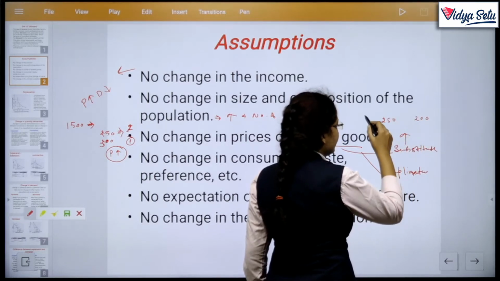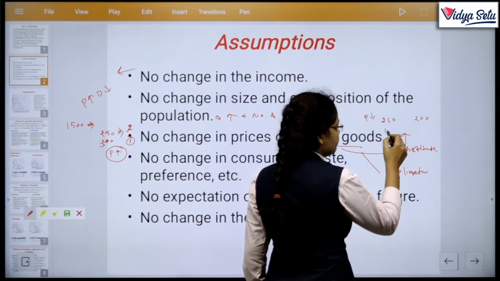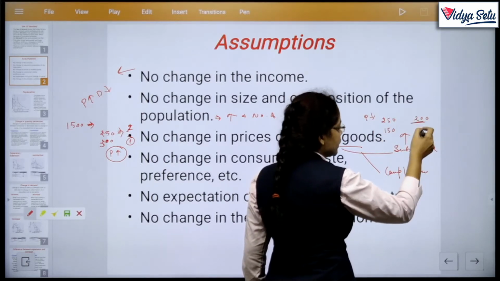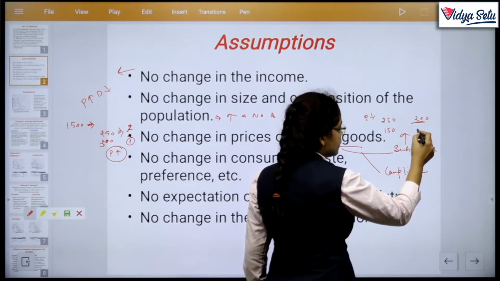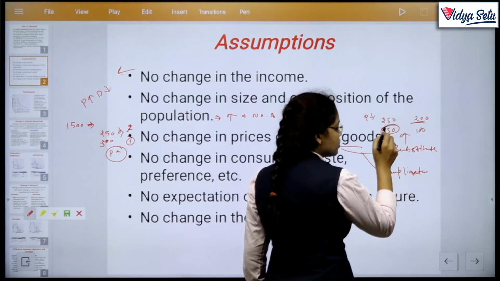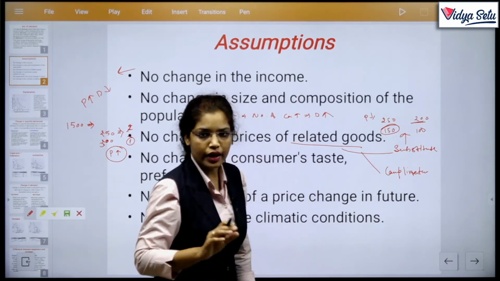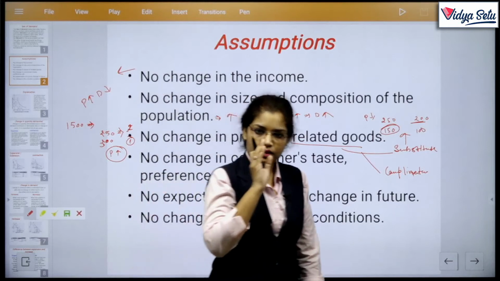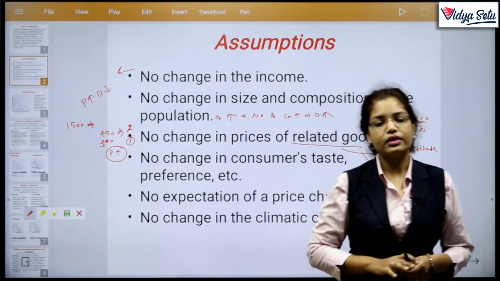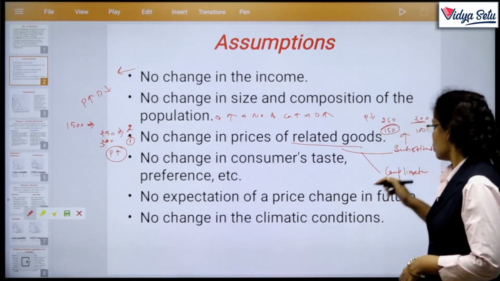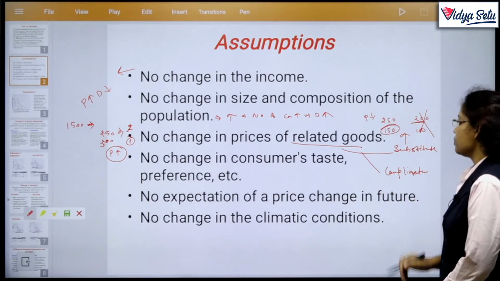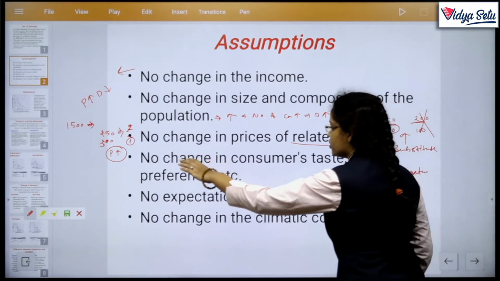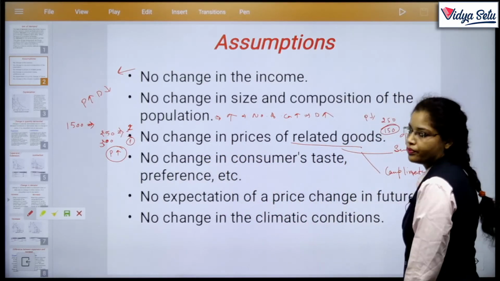If the price of Tide decreases, say to 150, or if the price of Surf Excel also decreases to 200, then demand for this commodity will not increase. And we study the law of demand, which says when price increases, demand decreases. So this should not happen. This is not possible. So here we assume that there is no change in price of related goods.